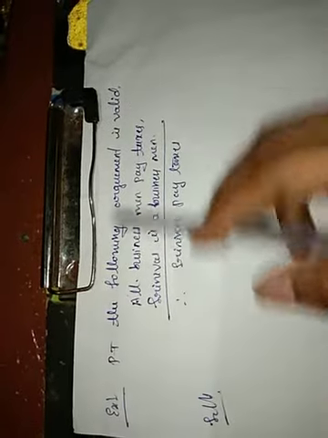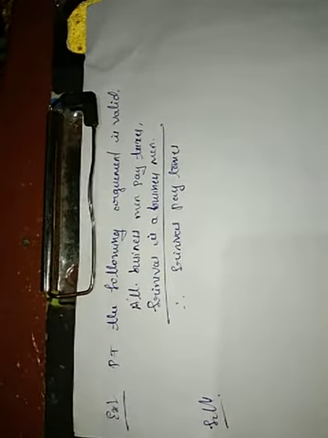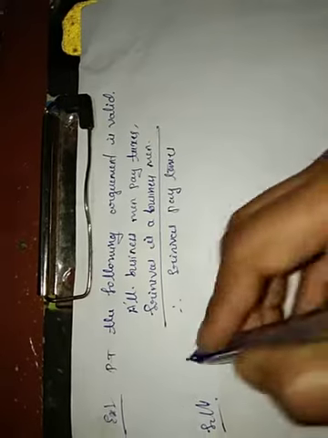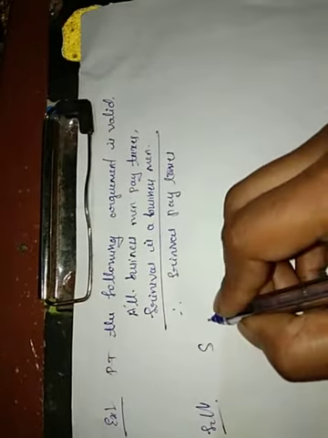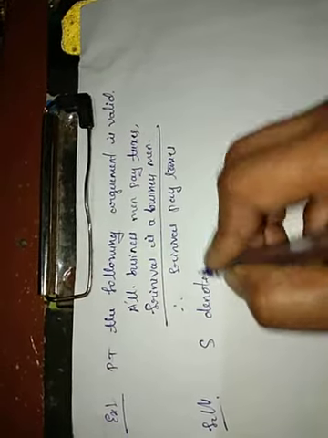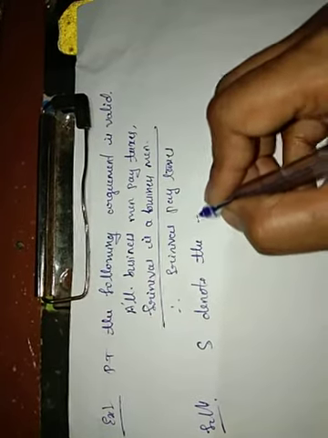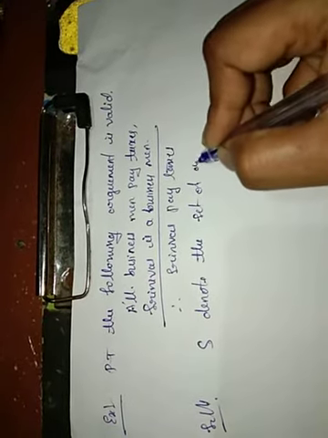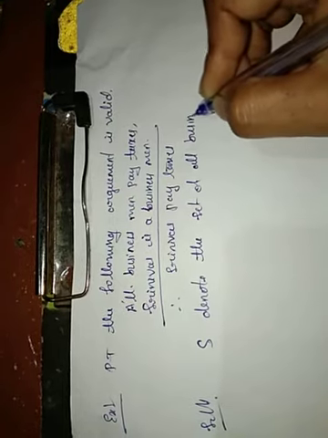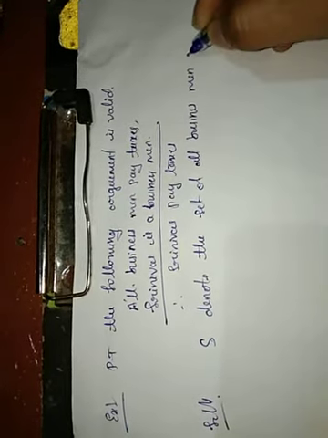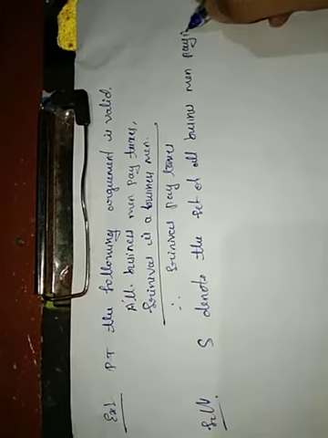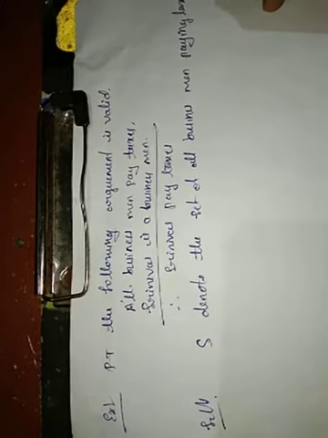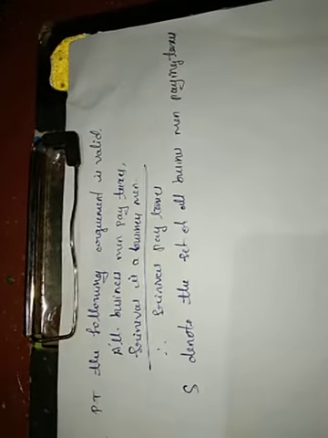Here, all the businessmen pay taxes means there is a set of businessmen, I denote it as S. Let S denote the set of all businessmen paying taxes.